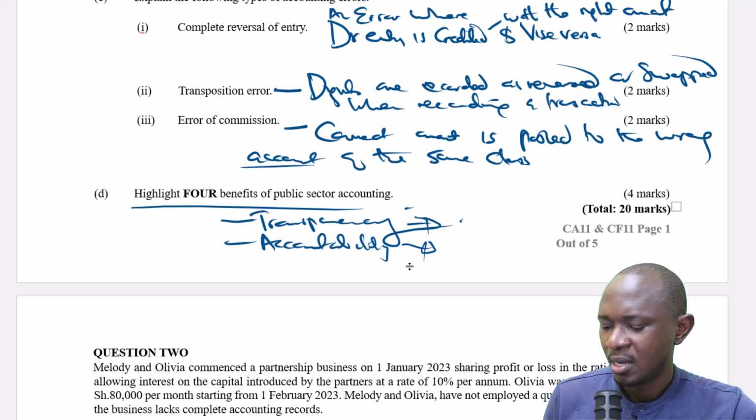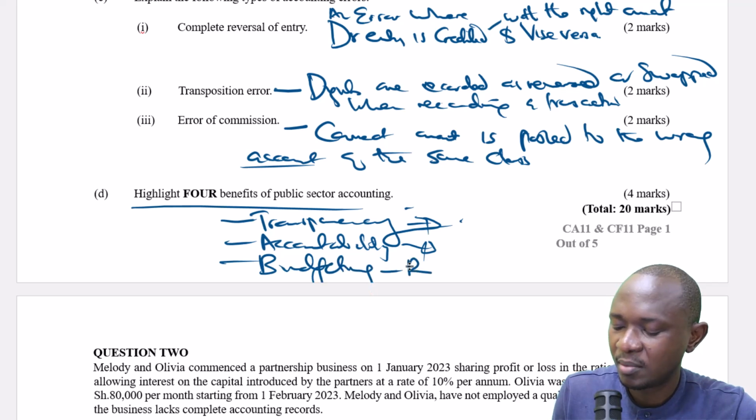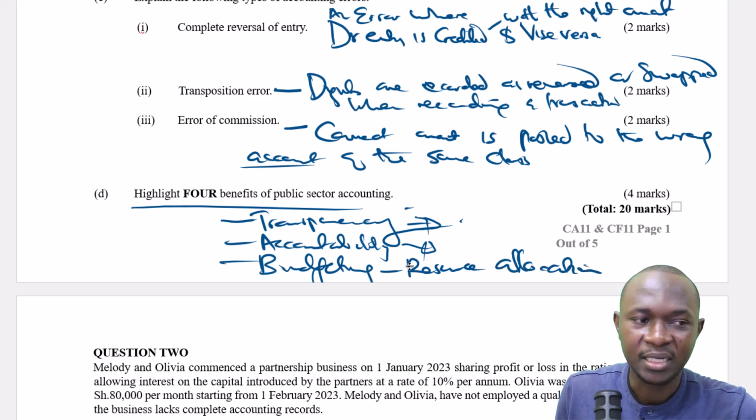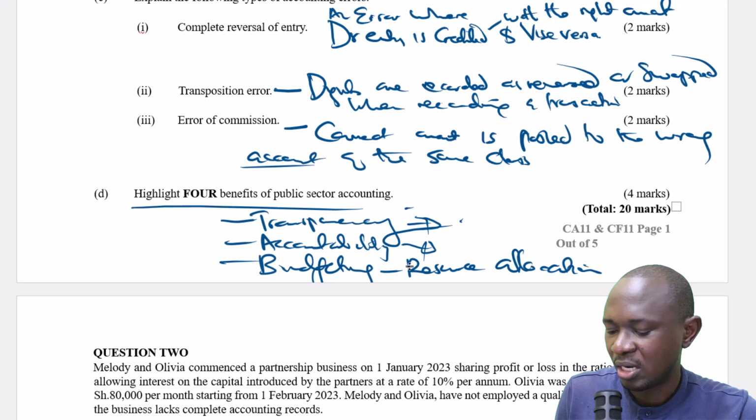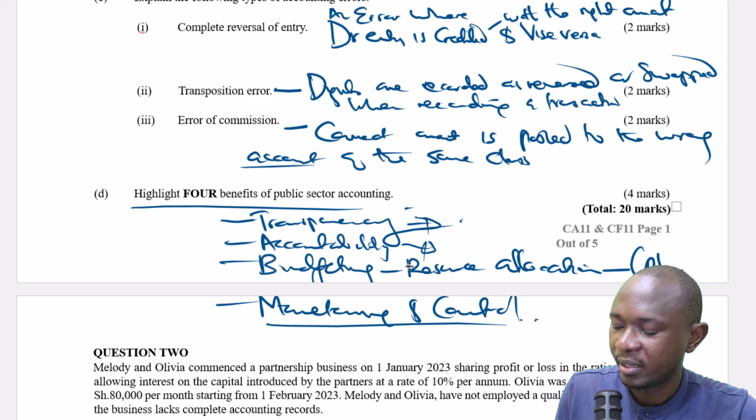Public sector accounting also allows budgeting to be done. So it simply helps a lot when it comes to resource allocation, and decision making that has everything to do with resource allocation. And lastly, it enables monitoring and control. Of course, this is planning.